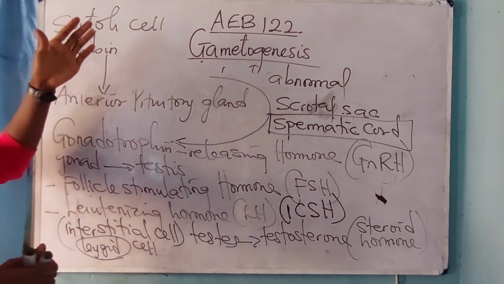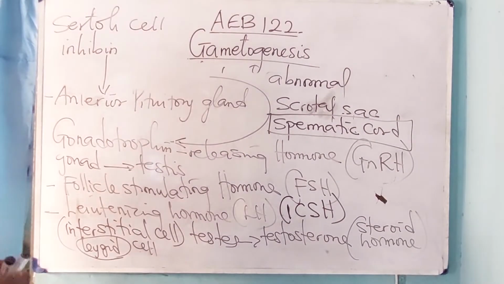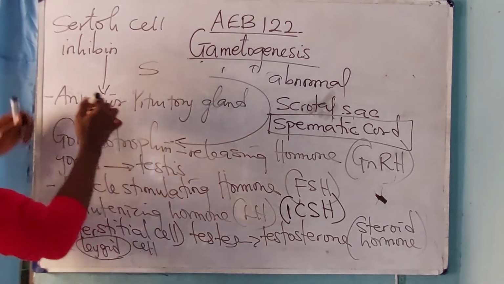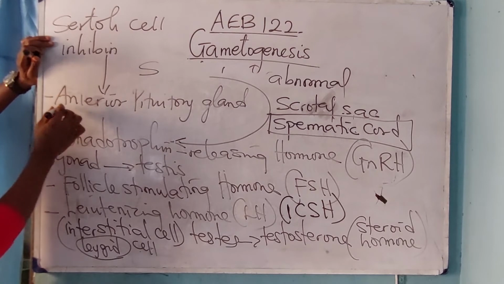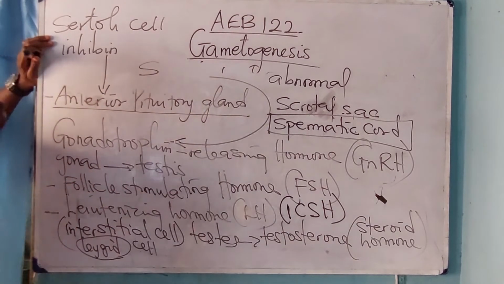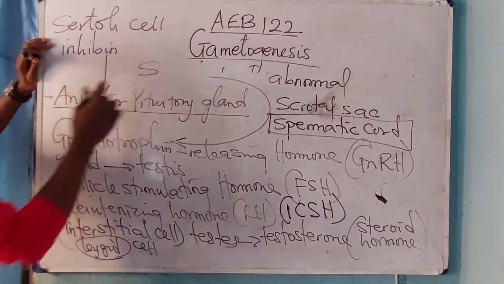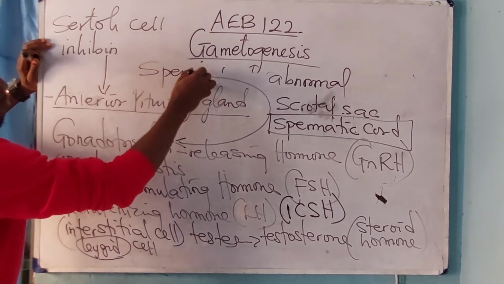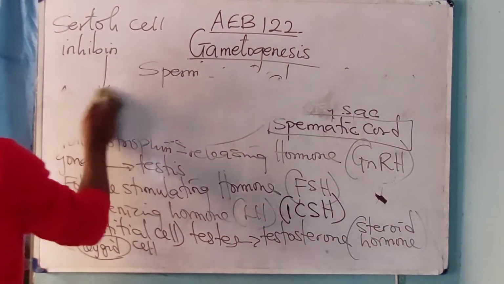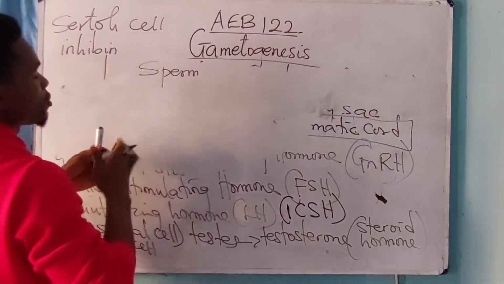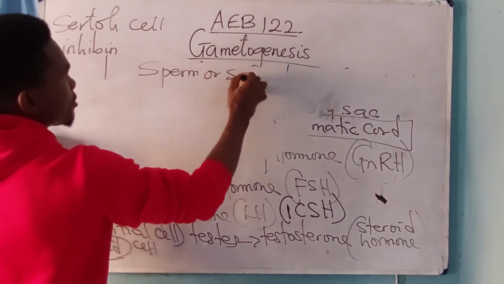Now, I've explained everything. What is the target of the inhibin? It is the anterior pituitary gland. Now, the next thing is the sperm, or spermatozoa. Let me erase these things.